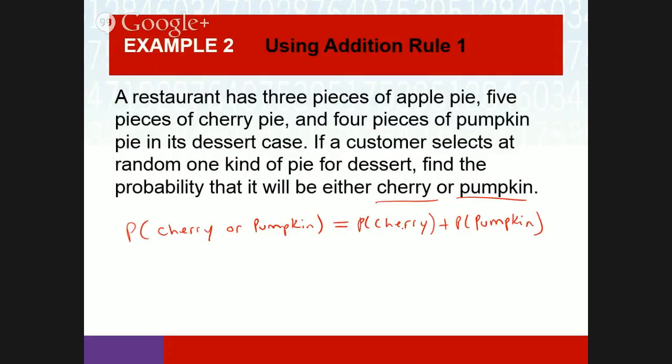Because they're mutually exclusive. It's either a cherry pie, a pumpkin pie, or an apple pie. So what's the probability that it's a cherry pie? 5 out of 12. What's the probability it's pumpkin? 4 out of 12. So 9 out of 12 is the probability it's cherry or pumpkin.